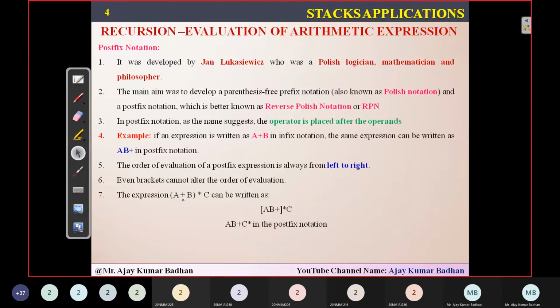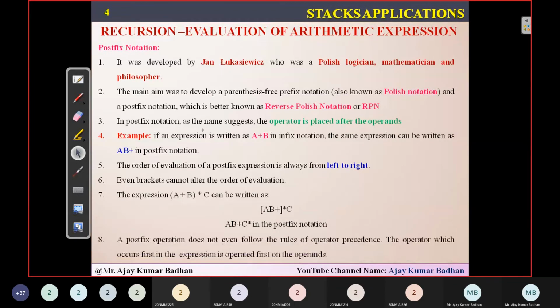See, first, what did he do? He tried to solve the inner one. So AB plus star C. And finally, what happened? This entire thing is one expression. C is the second expression. And there is an operator here. So simply what we have to do: first expression, second expression, and then the operator. What is the first expression? AB plus. What is the second expression? C. And then the operator. What is the operator here? So this is the postfix expression. This is how you get a postfix expression.